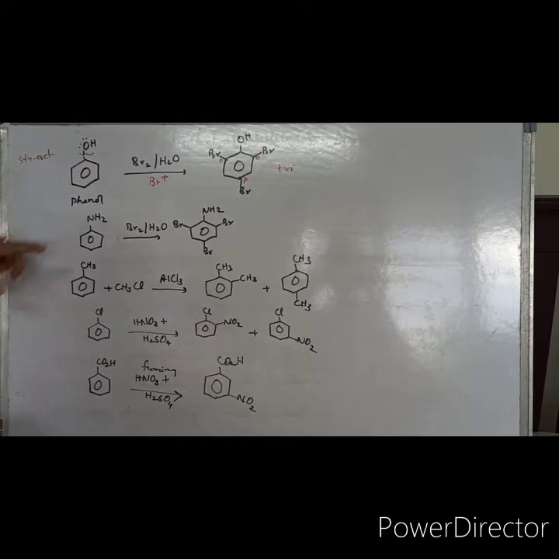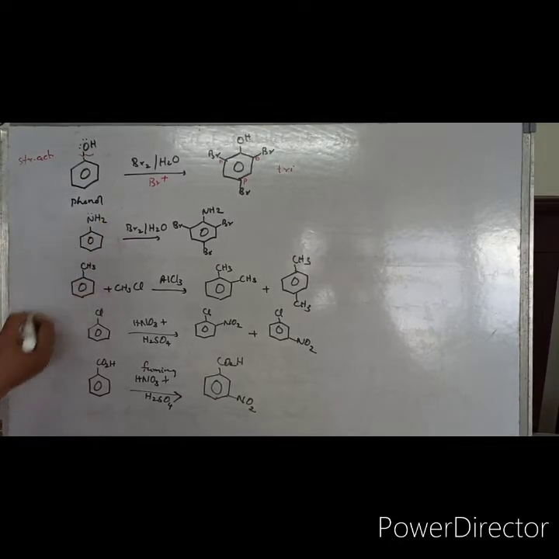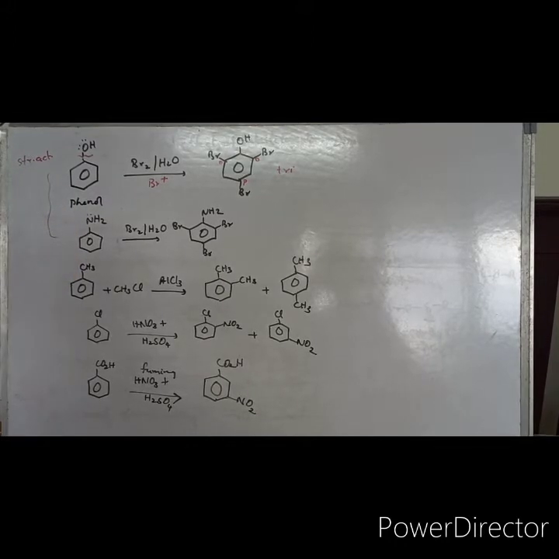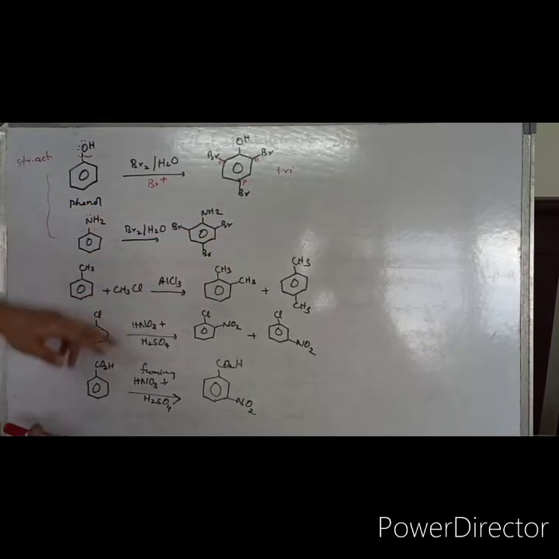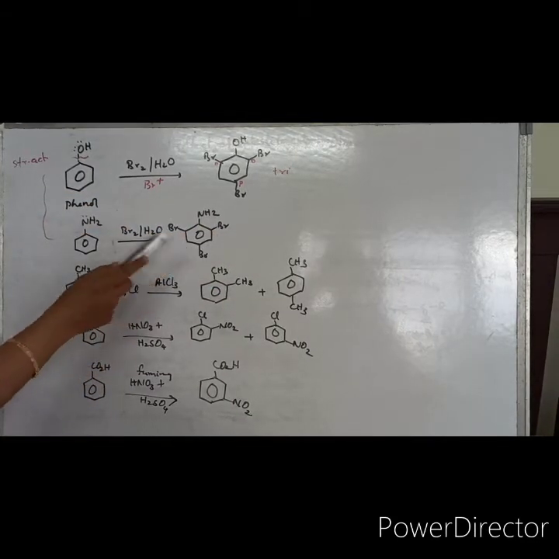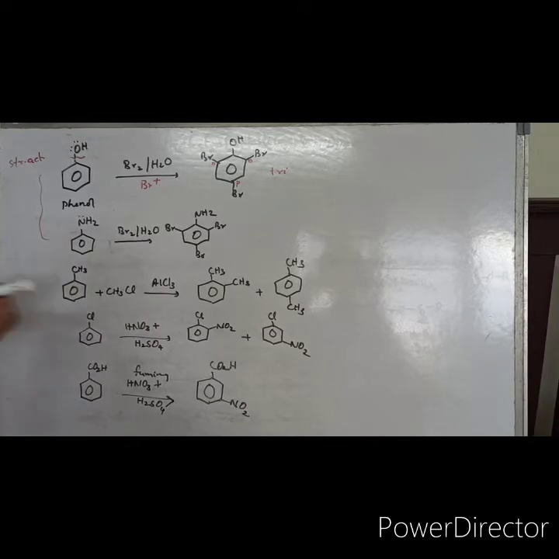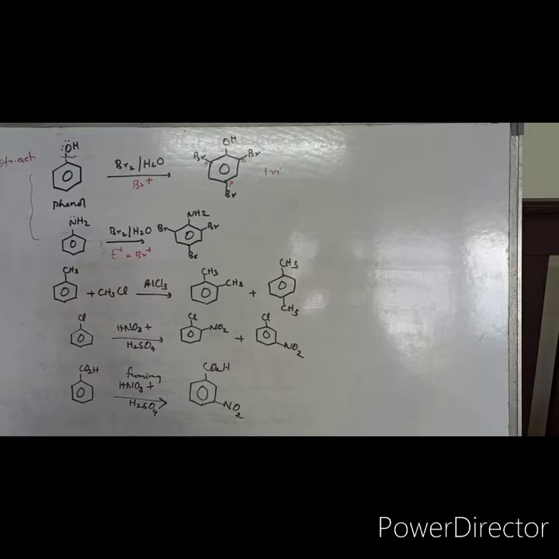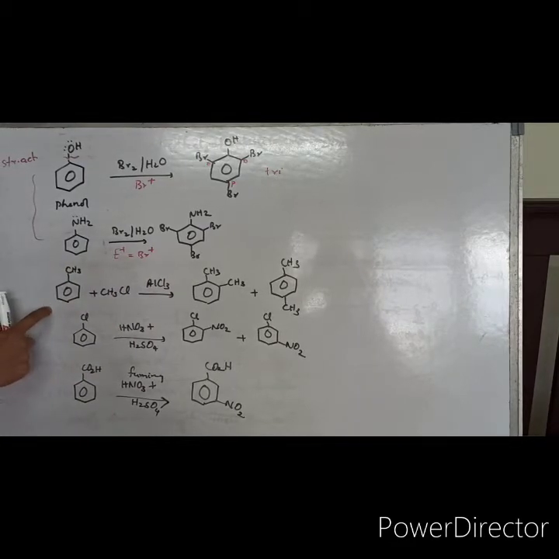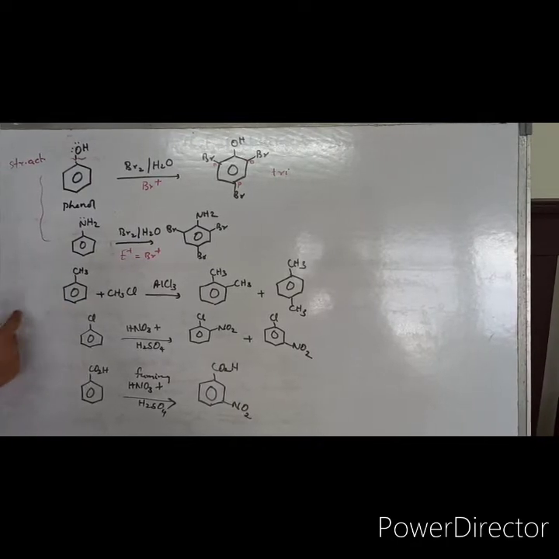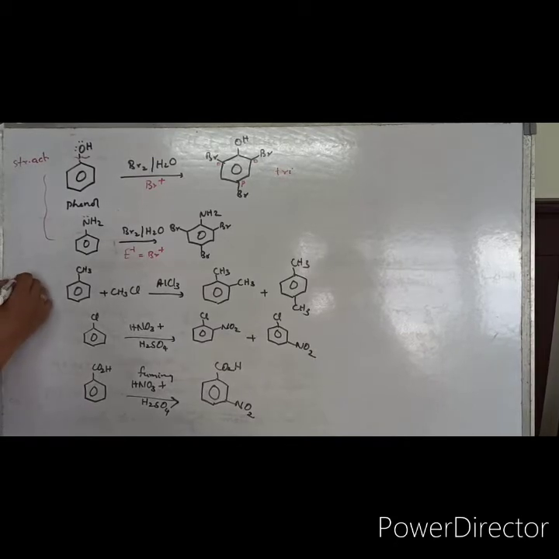Next, let us see the example with aniline. Aniline, NH2, also comes under the same category, strongly activating group. So you will end up with a tribromo derivative. Both the ortho positions and the para position are occupied by the electrophile, which is Br+. Next, let us see the case of toluene. Toluene means methyl benzene. Alkyl groups come under the category of weakly activating group.